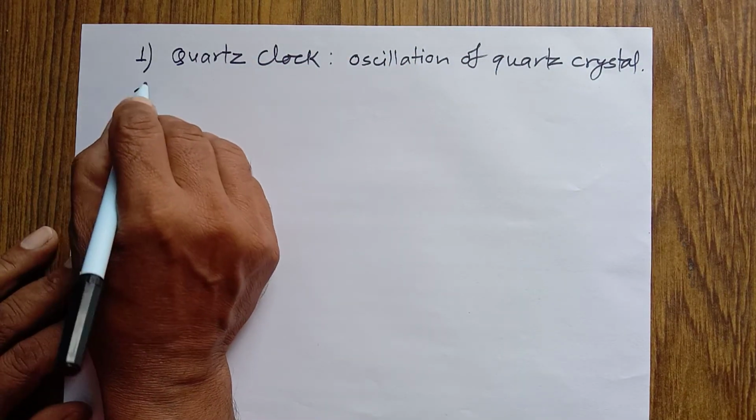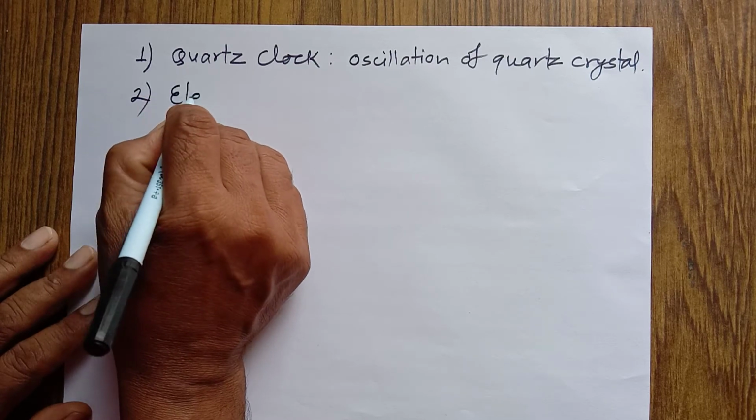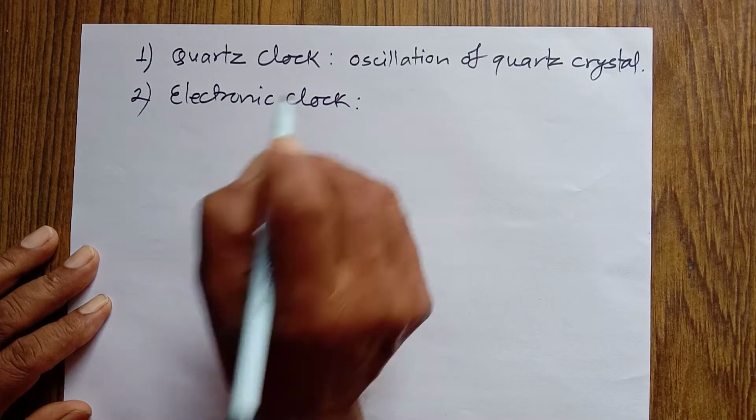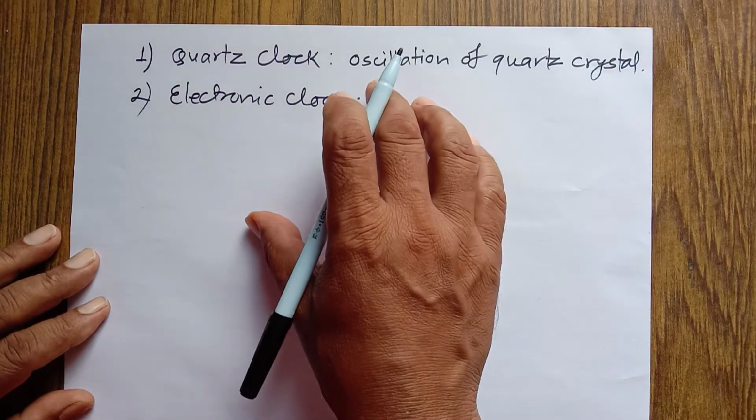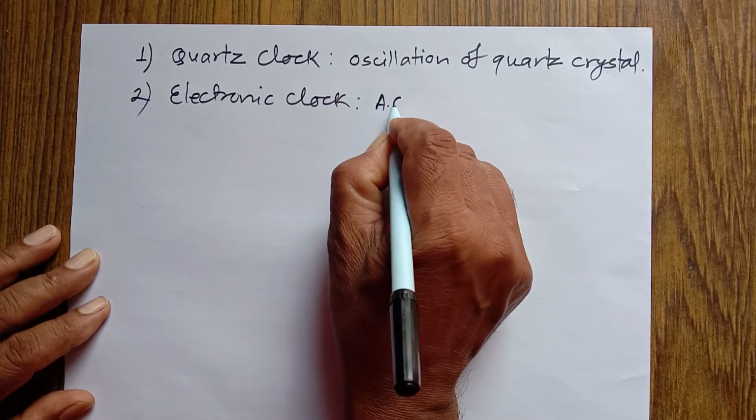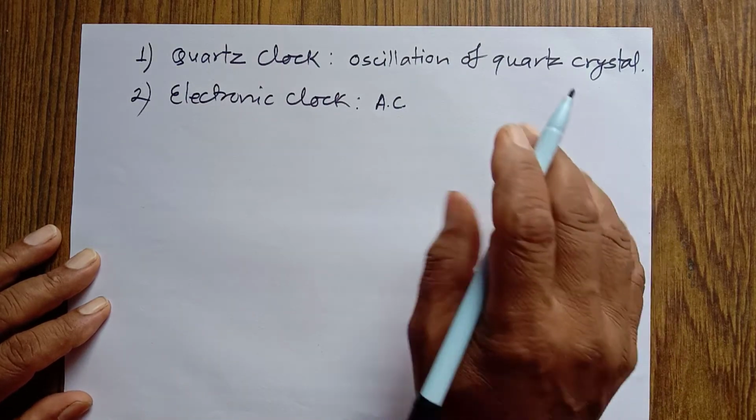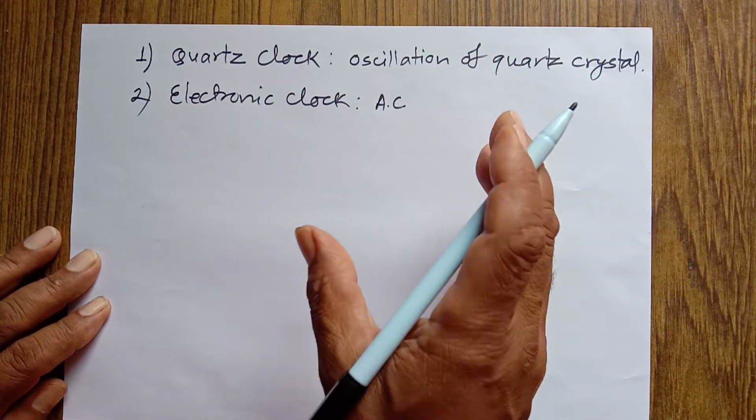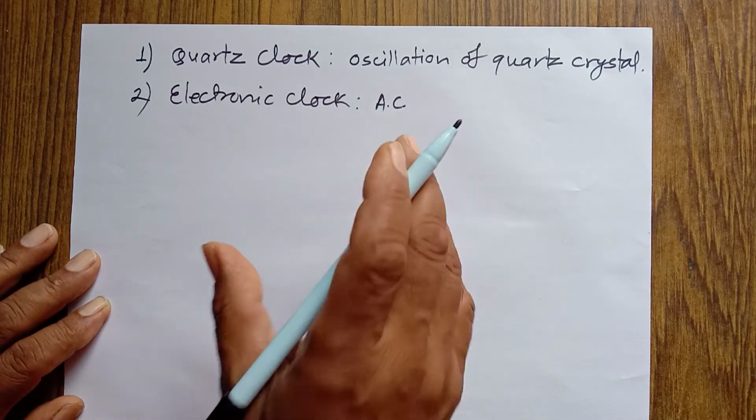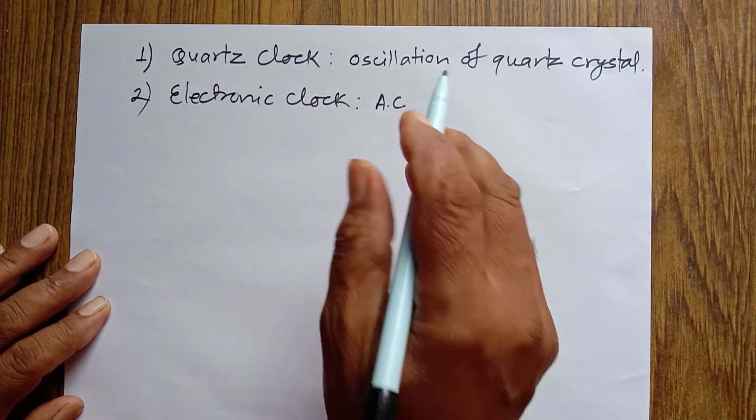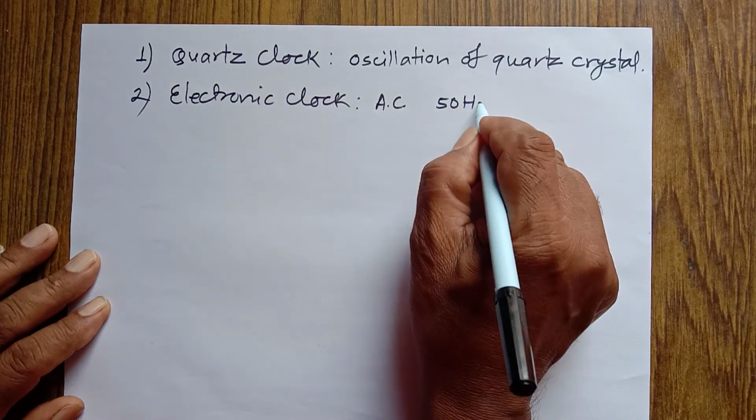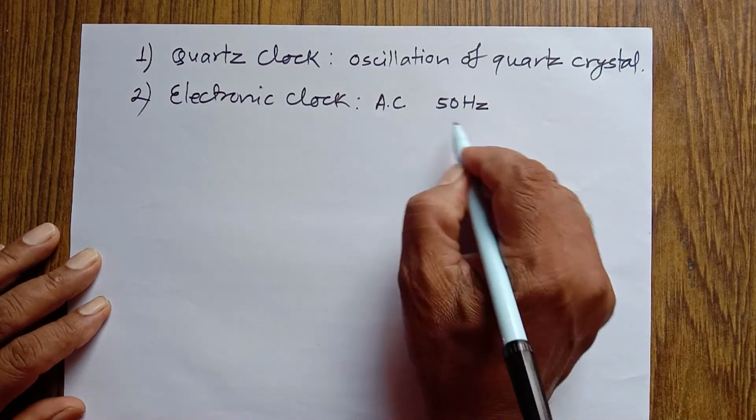Now there is another type of clock, which is called electronic clock. What is it? Actually, for the electronic clock we have to understand first about the alternating current, AC. AC is used at home for different purposes. The electric current which is supplied to our houses is alternating current. The frequency of the oscillation of electrons in alternating current is 50 Hz.